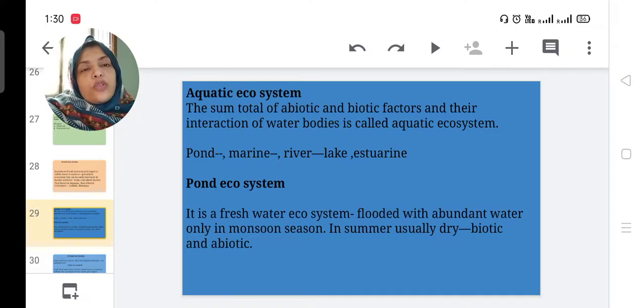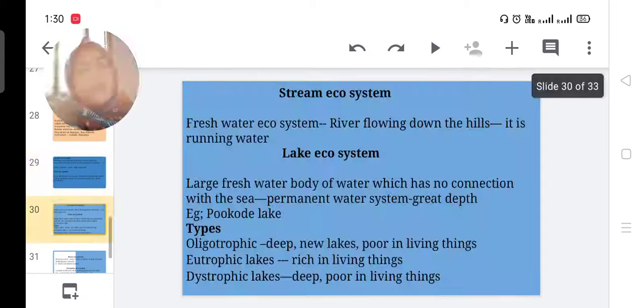Then aquatic ecosystem. The sum total of abiotic and biotic factors and their interaction in a water body is called aquatic ecosystem. Aqua means water. Pond, marine, river, lake, estuarine are different aquatic ecosystems. First, pond ecosystem. It is a freshwater ecosystem flooded with abundant water only in monsoon season. Only in the monsoon season, river is overflowing into the pond. In summer, usually dry. Biotic and abiotic factors are in pond ecosystem.